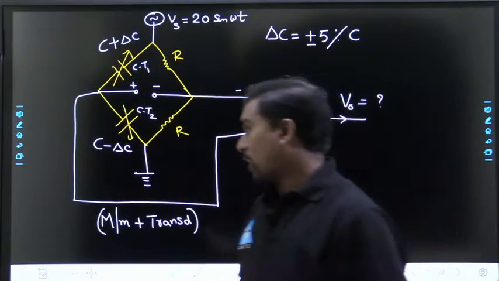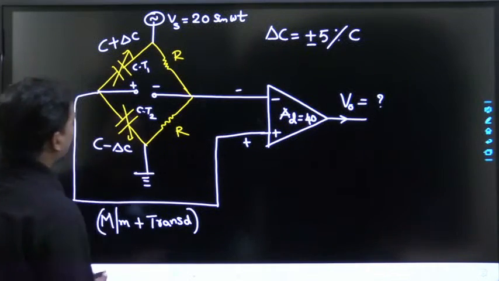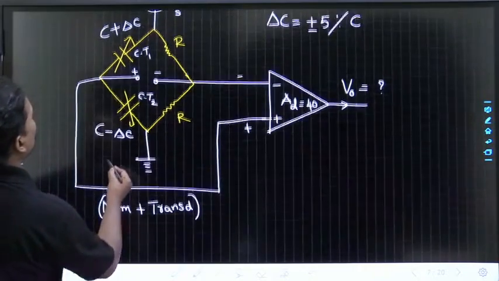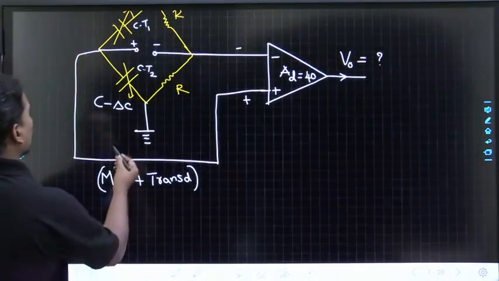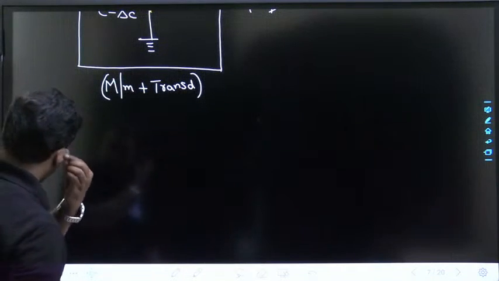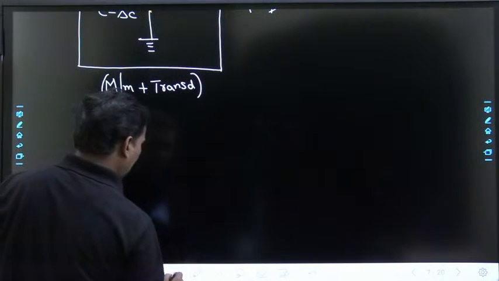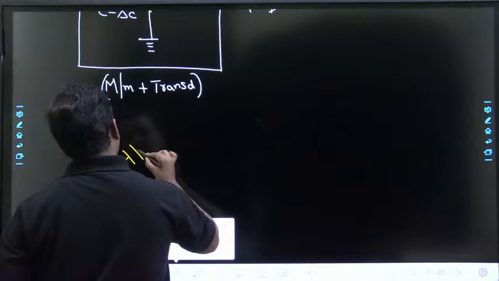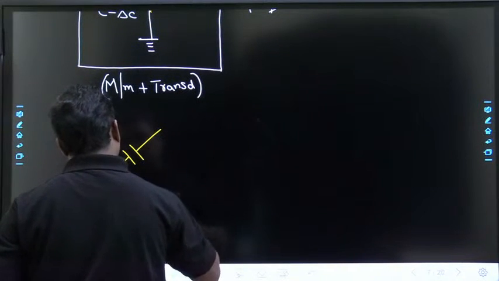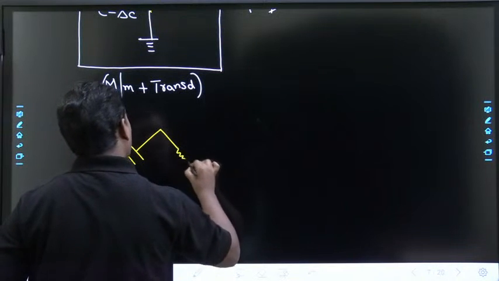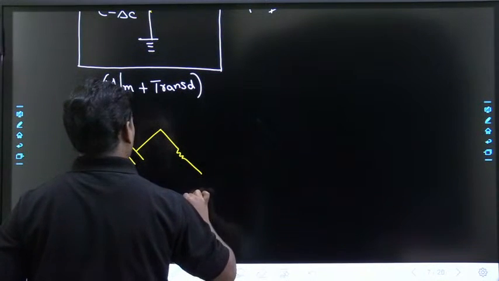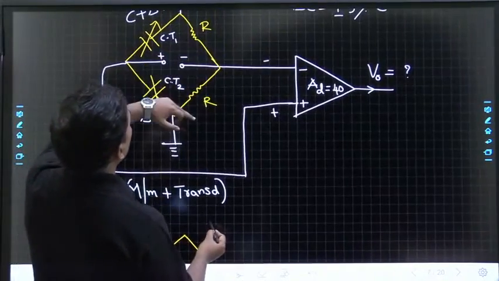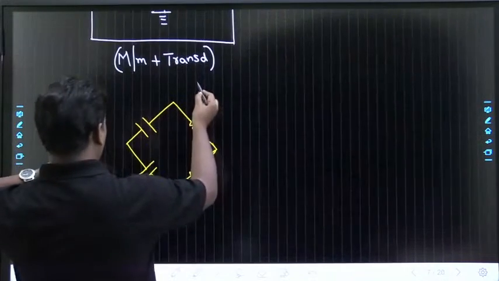Okay, let us do it. Dear students, first let us take the bridge. First let us solve the bridge. Two capacitors are like this, and this is the resistor. Have you observed? DC bridge, two resistors equal, two capacitors are changing.